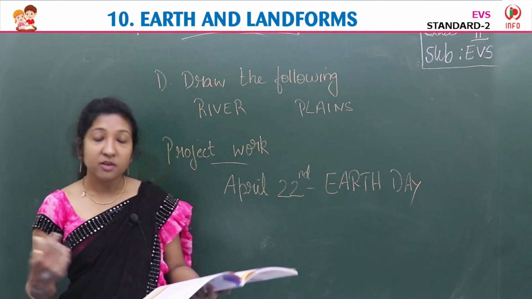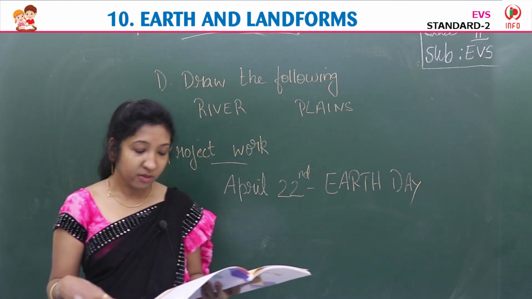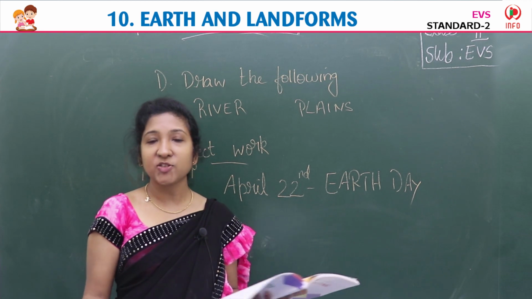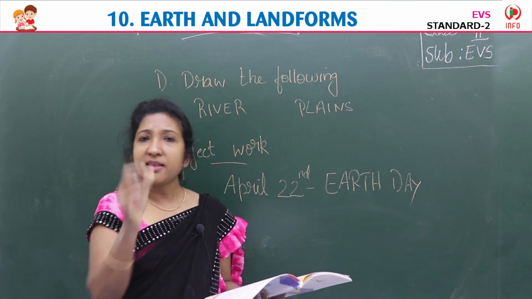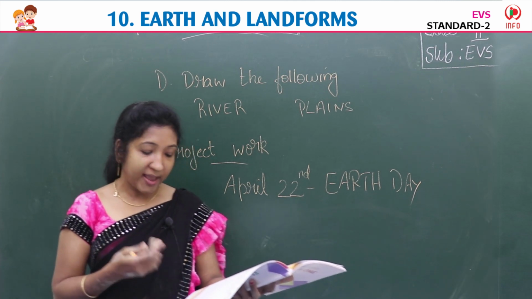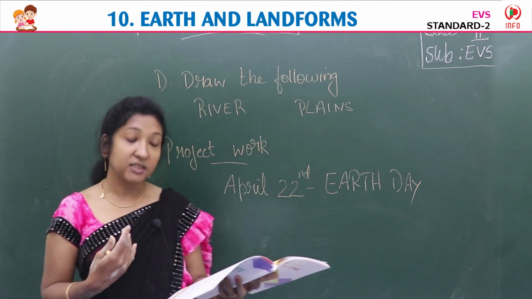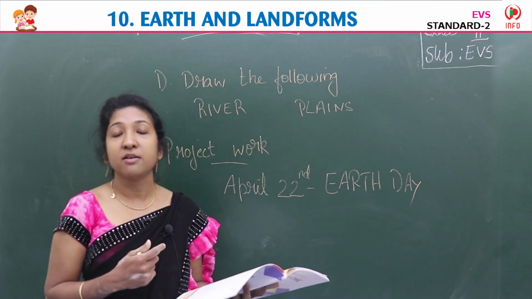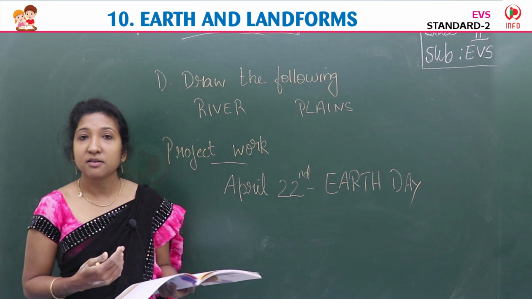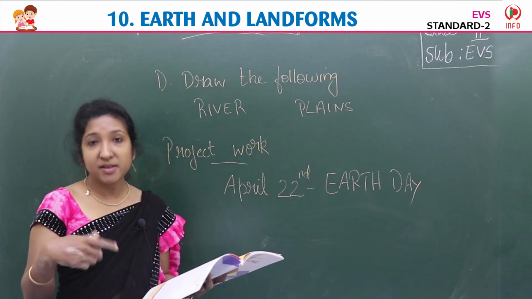Like that you can make a poster or a chart. Hug a tree, plant a tree. These are the small captions, small headings you can write on the chart or on a poster. Clean up the earth, it is the only home we have. Save our earth. Anything you can write on a chart, like these examples I am giving.